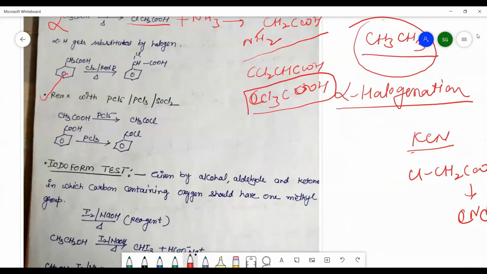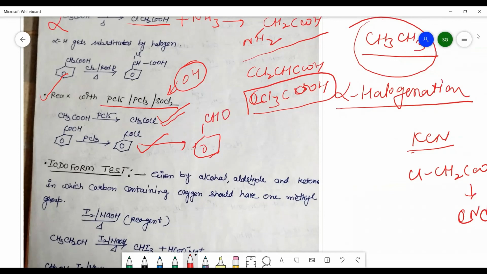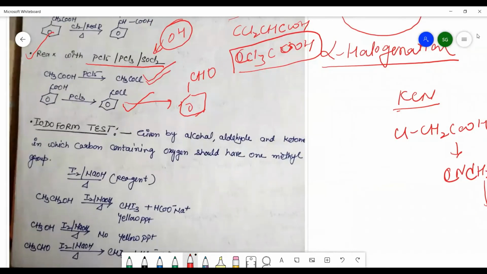Now we will see how the OH will be replaced by the Cl, that is by PCl5, PCl3 or SOCl2. So in this case there is a formation of acyl chloride. This is acetyl chloride, this is benzoyl chloride, which can also be converted into the various functional group. If you do Rosenmund reduction then you will get the aldehyde over here. If you do hydrolysis then you will get back the carboxylic acid. So this is how you can replace the OH, this is the nucleophilic substitution reaction, that OH is replaced by the Cl over here.